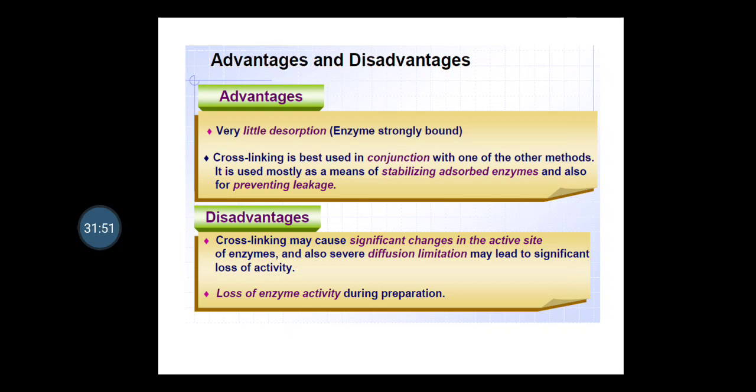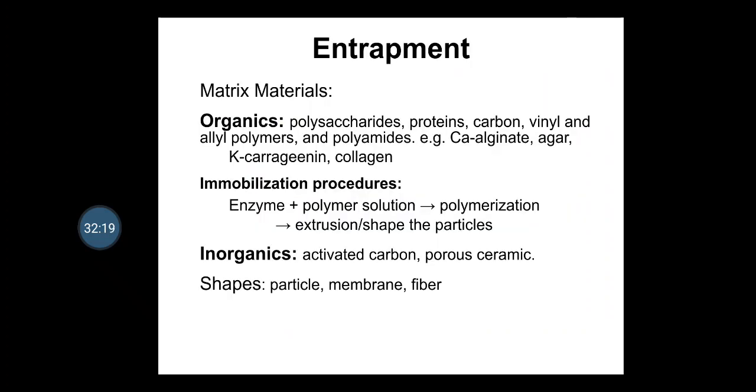Significant changes may take place in the active site, so the enzyme may lose its activity, and diffusion limitation may lead to significant loss of activity. During preparation, the significant change in conformation leads to some enzyme activity loss. Next is entrapment.